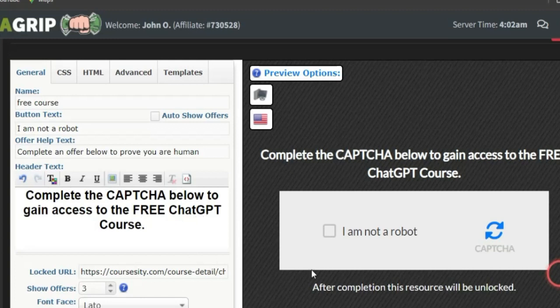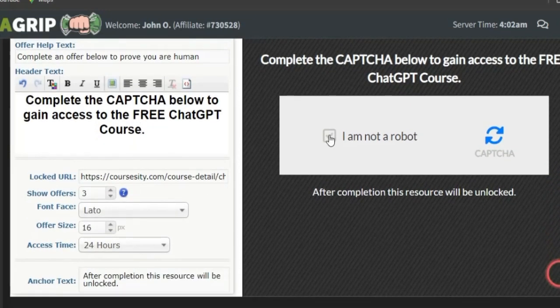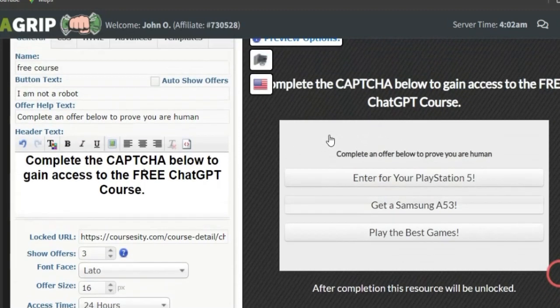Now once you do this right here, this actually looks okay. Once people click on "I am not a robot," it's going to show them some offer they could complete, and if they complete any of the offers, they're going to gain access to one of the free courses that you're giving out to them.